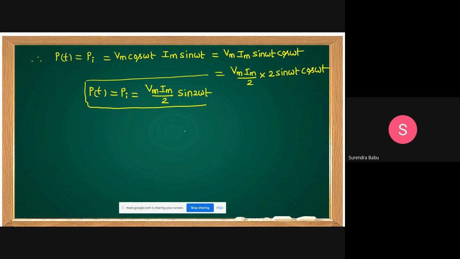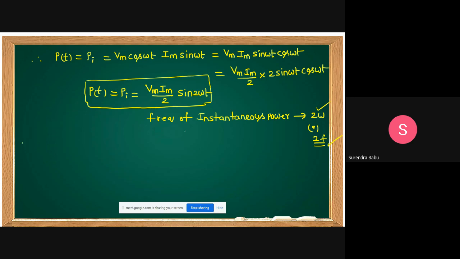Even for a pure inductor, what is the frequency of instantaneous power? It is 2 omega, or if the supply frequency is f, it is 2f. You can write either in 2 omega form or 2f form.